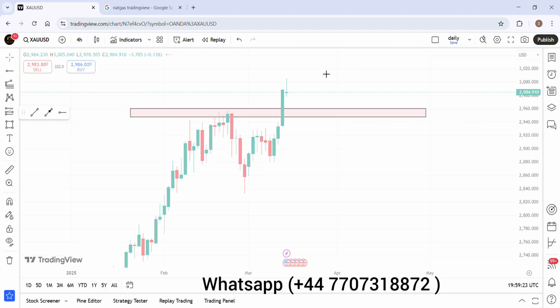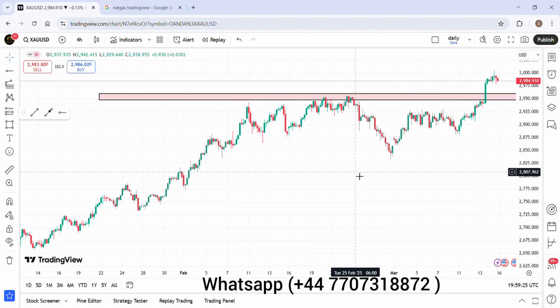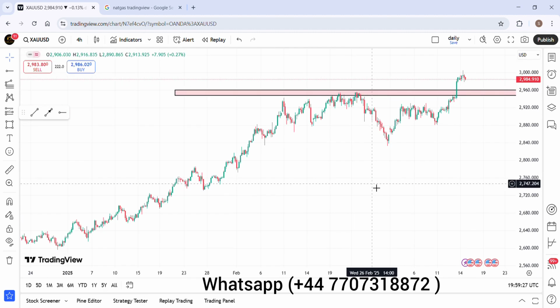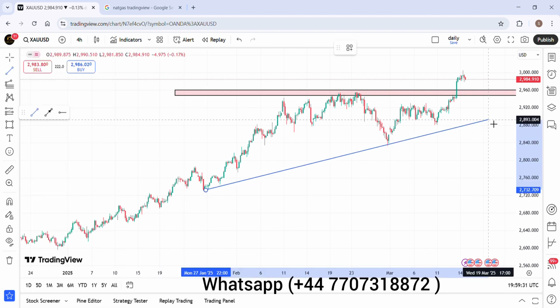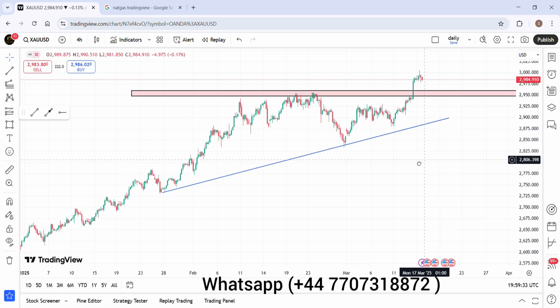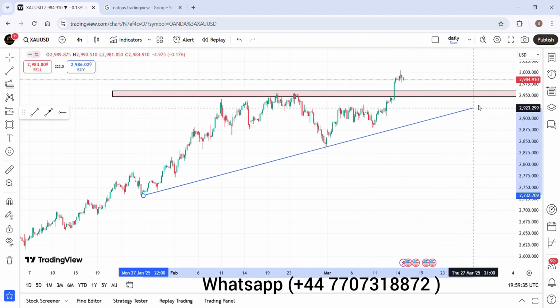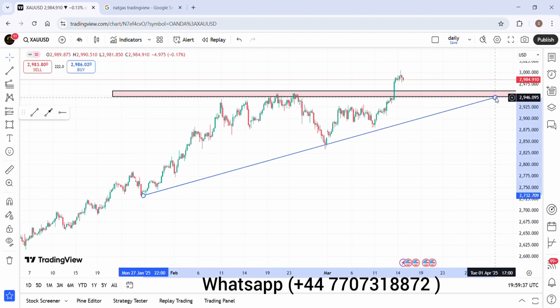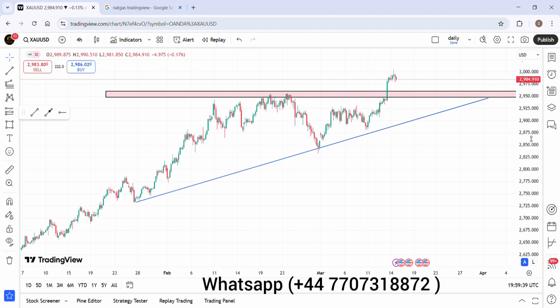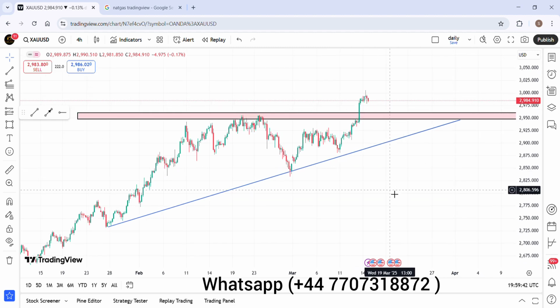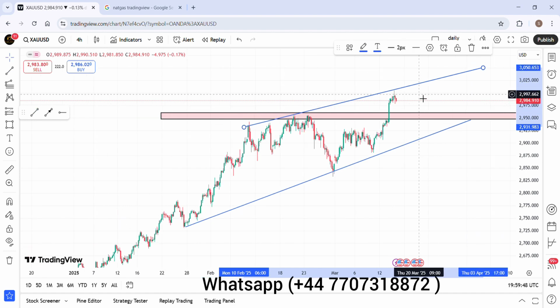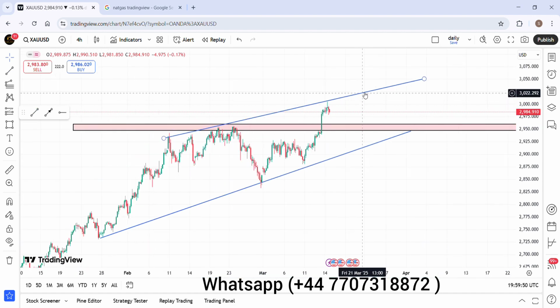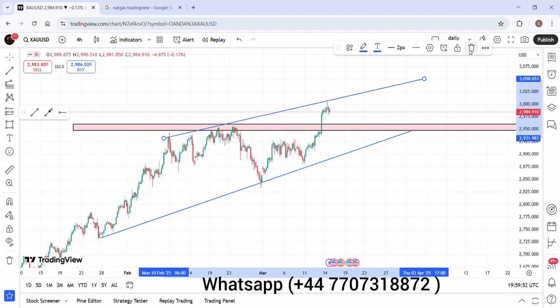Okay, this is the H4 structure, and if we draw a trend line like that, then we will get this structure, maybe a trend line structure, a triangle structure. The gold successfully retested this and then it is going up. If we draw one more triangle like that, but this is not an authentic triangle first of all, so I am going to remove this. The lower one is too authentic.